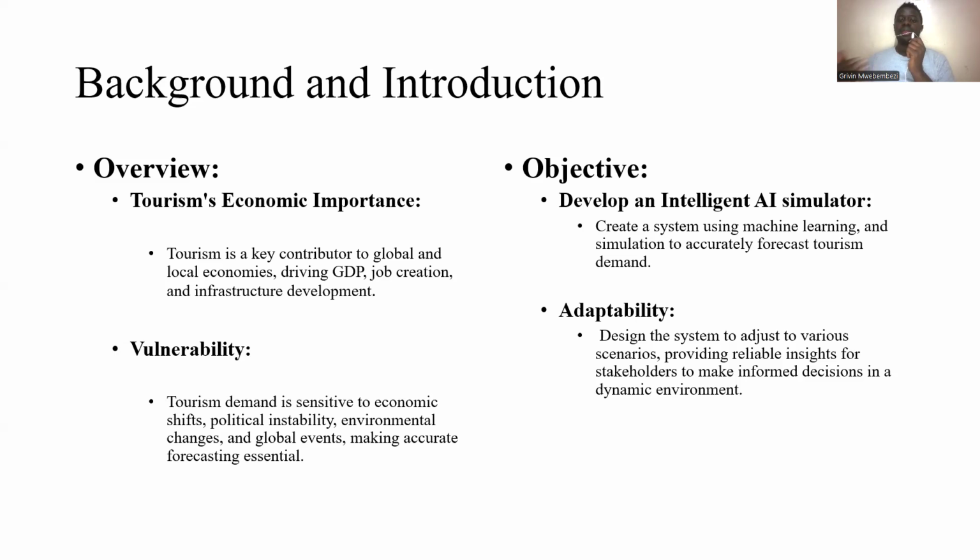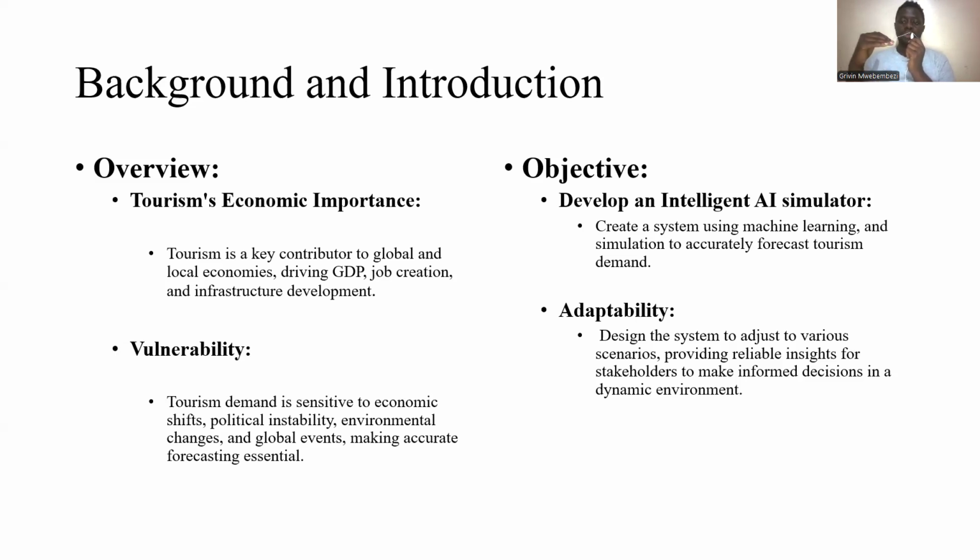Then the vulnerability of tourism is that it is sensitive to economic shifts, political instabilities, environmental changes, and global events, making accurate forecasting essential. There's a need for real-time and accurate forecasting, considering these vulnerabilities, the factors which affect tourism.